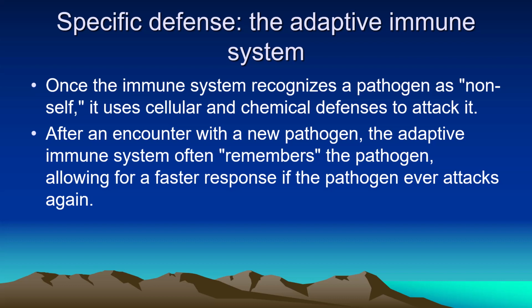So this is the beauty of this system, and on this basis is immunization. We give the vaccine, we vaccinate a person for certain diseases like polio, hepatitis B, measles, diphtheria, and tuberculosis.